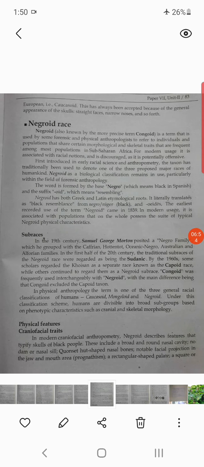Now the Negroid race. The written material is too long. Keep in mind you have to shorten it when you write. Otherwise, you do the main thing.